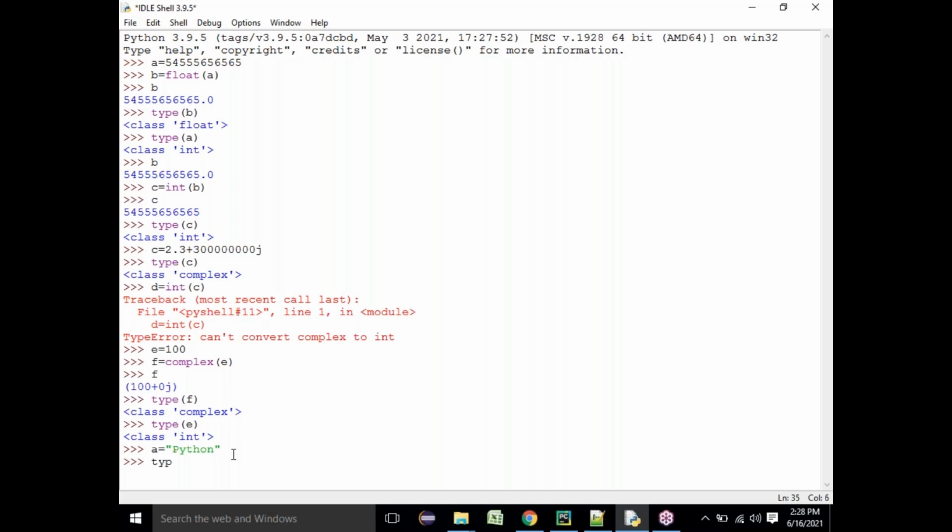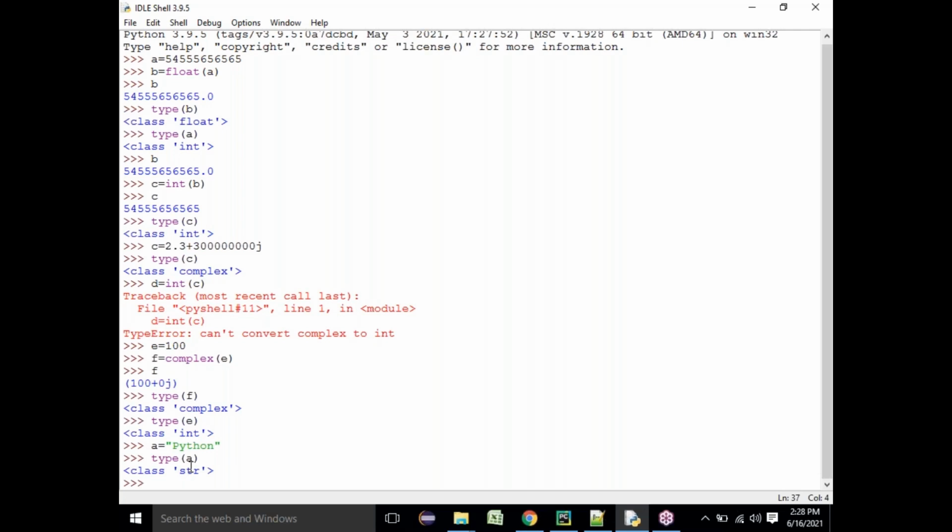Okay. So if I want to know what the string data type is, what is the type of a? The type of a is str. Str means string. So you don't get "string", but you will get "str". Str itself means the string data type.